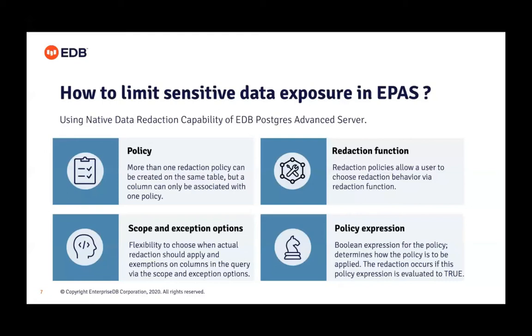it appear in the query. The column could be appear anywhere in the query. For example, in select query, it could be in the select target list, select column A, B, C, right? From list, then where clause, where we have the filter condition, we can also provide the column there as well, and some comparison value. So it provide the option, should we apply this redaction in where clause as well. This scope and exception decide this.